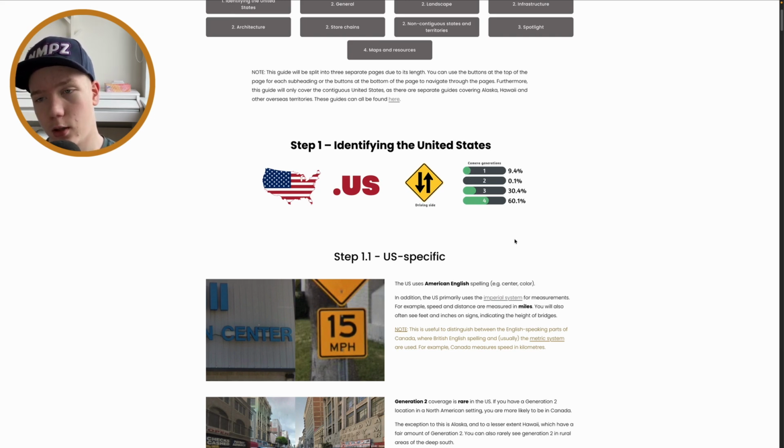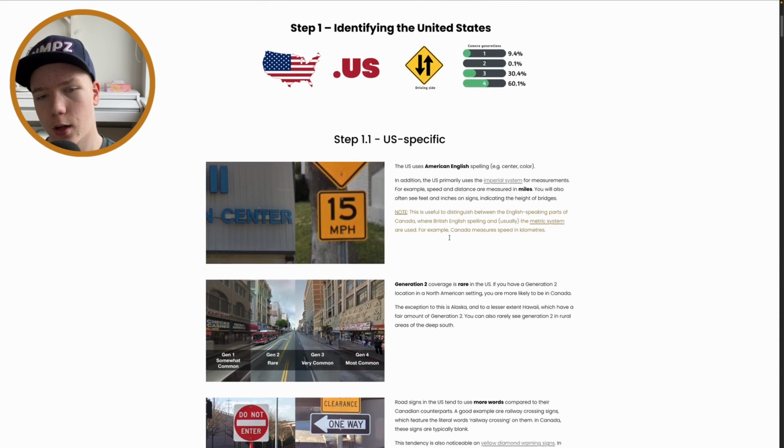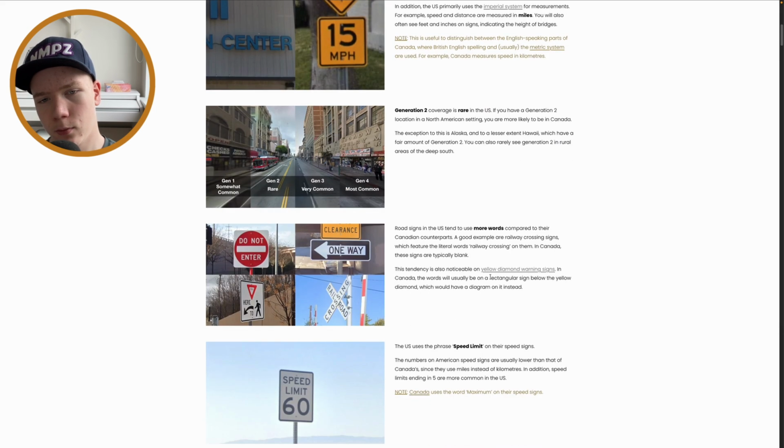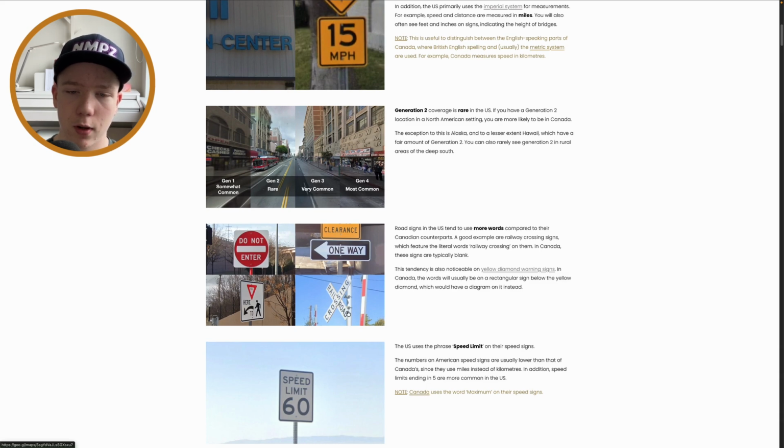Yeah, Gen 1 is quite a bit more common in the US than Canada, but obviously, again, in most popular and good maps, you won't really have Gen 1 at all. Some maps maybe might have it, but yeah, here you can see railroad crossing. I said railway crossing, I think, I don't know. And yeah, do not enter, one way. Again, the one way sign, I think maybe it can sometimes have text in Canada, I'm not sure. But yeah, normally it will have nothing.